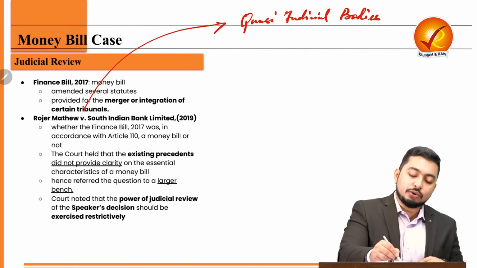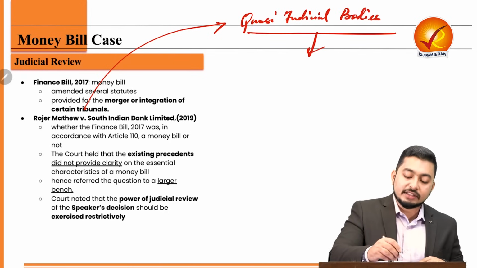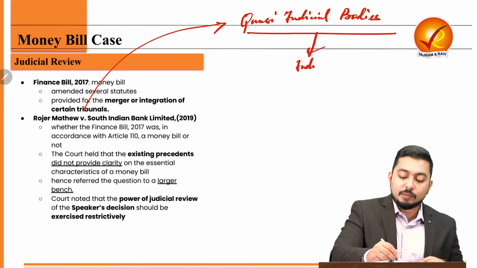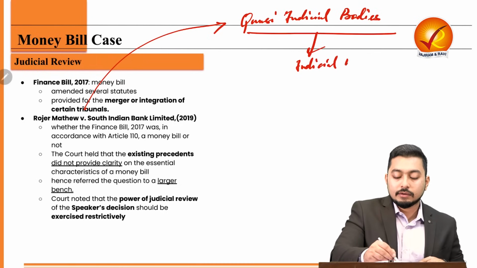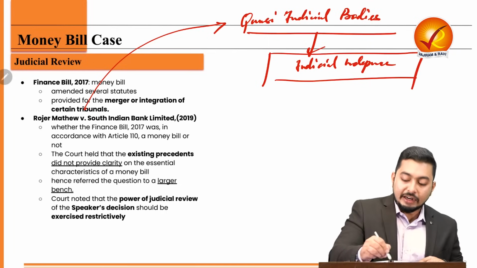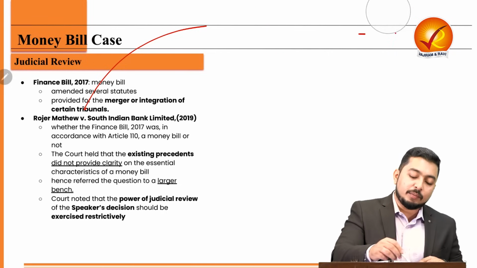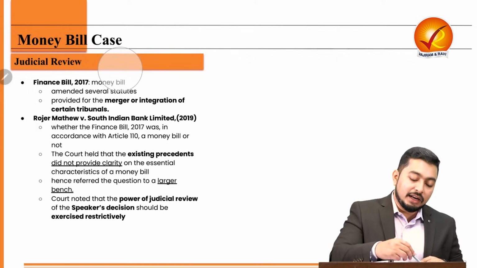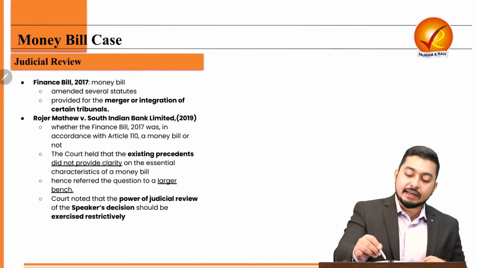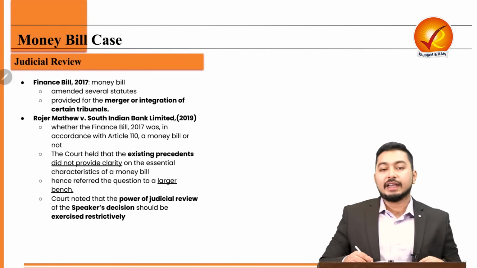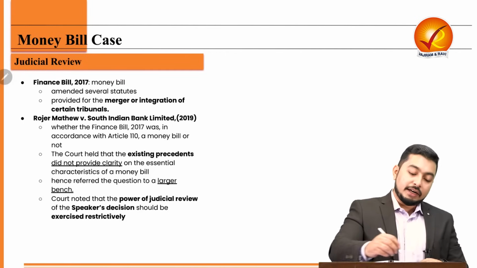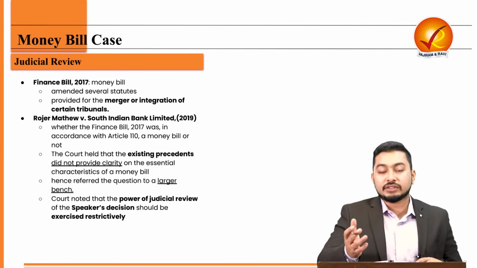If I have quasi-judicial bodies, that means there is some form of judicial independence attached to it. And if at all the executive action would violate that judicial independence, then naturally the court will rein in the executive or the legislature. Why? Because judicial independence is part of the basic structure doctrine.